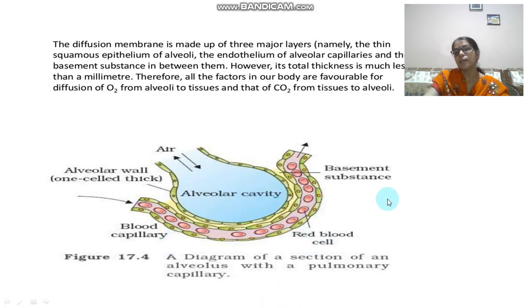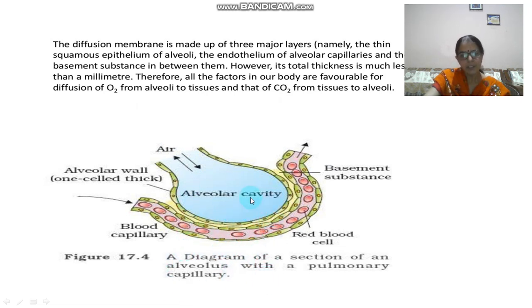At the time of entry, the oxygen will follow this path from the alveolar cavity to the blood to the cell. But at the time when the blood is carrying CO2, what will happen? It will follow the opposite path from the cell to the blood, and from the blood it will be delivered to the alveolar air, and now this CO2-rich air will be exhaled out from your body. So this is how the exchange of gases takes place in your body.